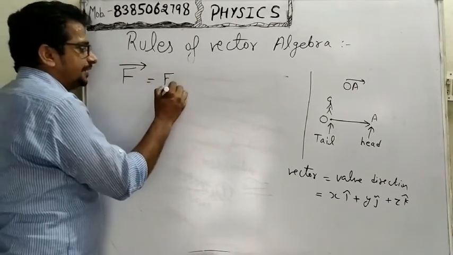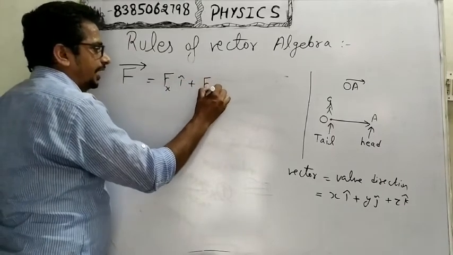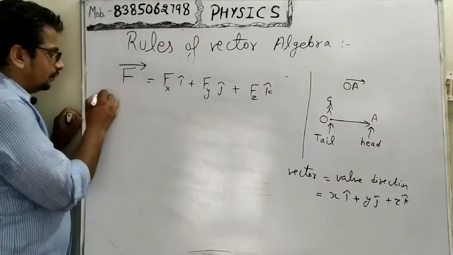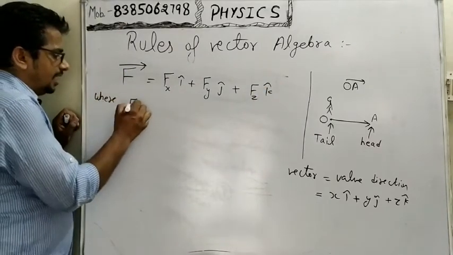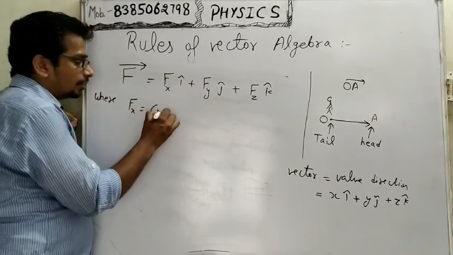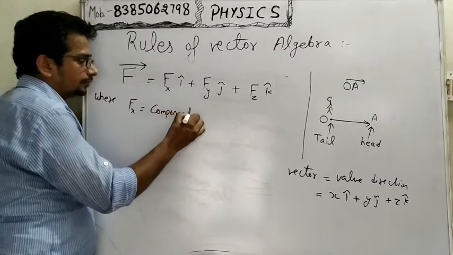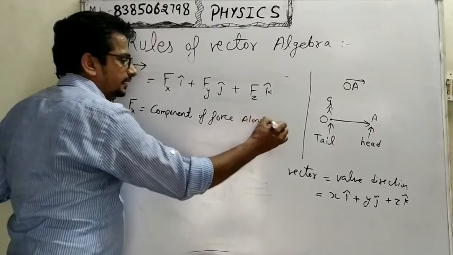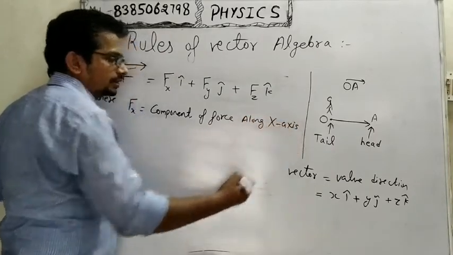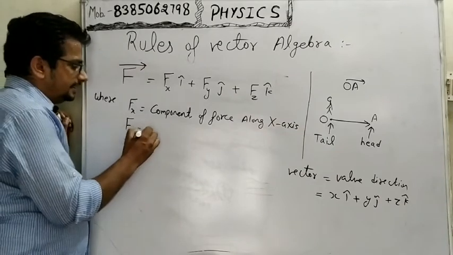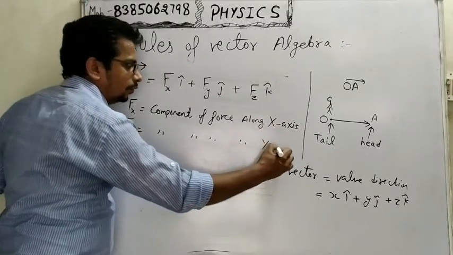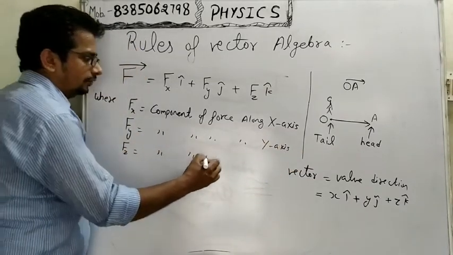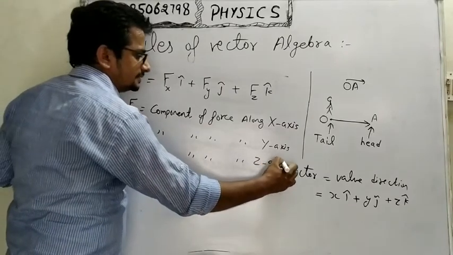Now this pattern of vector is fx i cap, fy j cap and fz k cap, where fx is the component of force along axis x, fy is the component of force along the y axis, and fz is the component of force along the axis z.